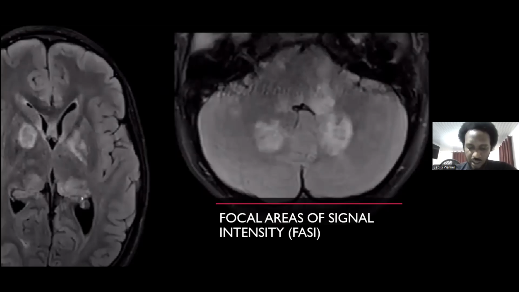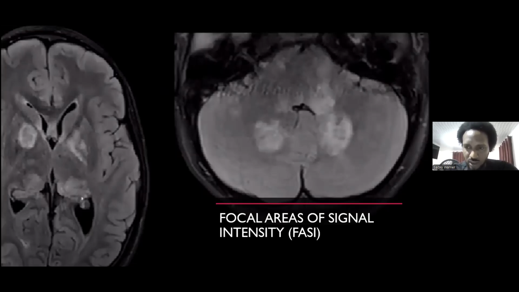They occur in up to 88%, or almost 90%, of patients with neurofibromatosis type 1, and it's the most common finding on an MRI of a patient with NF1. Up to 95% of them are less than 1.5 centimeters, and the pathological basis behind these signals that we see is really unclear.